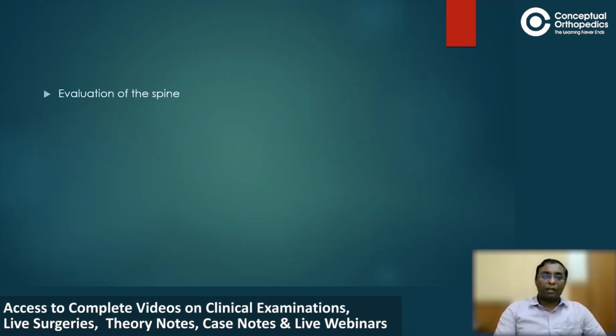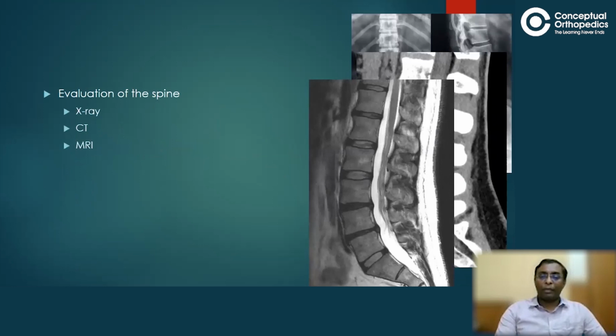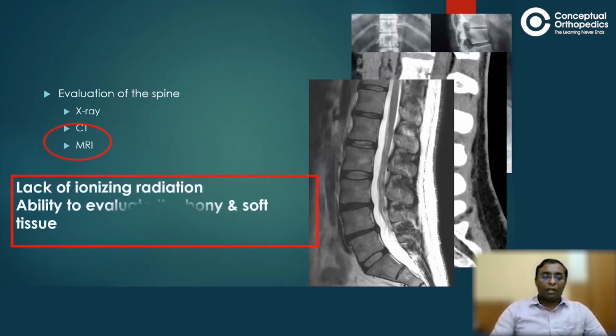For evaluation of the spine, in radiologic terms, we have multiple investigations. It can be X-ray, it can be CT scan, and it also can be MRI. But when given a choice, currently the best is the MRI. Have no doubt about that. MRI will show everything, whereas X-ray and CT scan have their own limitations. The cherry on the top is the lack of ionizing radiation with MRI and the ability to evaluate the bony and soft tissue in detail, which the other two investigations can't provide.